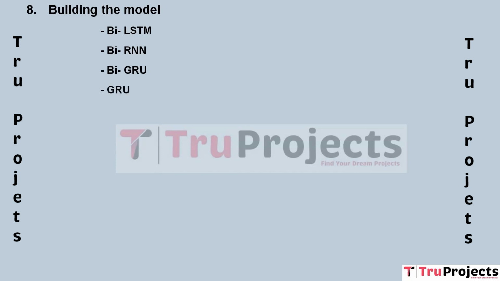GRU, gated recurrent unit. GRU is a type of recurrent neural network that uses gating mechanism to control information flow within the network. It is similar to LSTM but has a simpler architecture with fewer parameters. GRU can effectively capture sequential dependencies in text data and is often used in text classification tasks when computational resources are a concern.